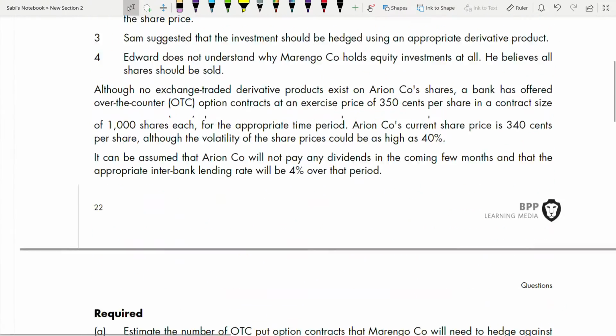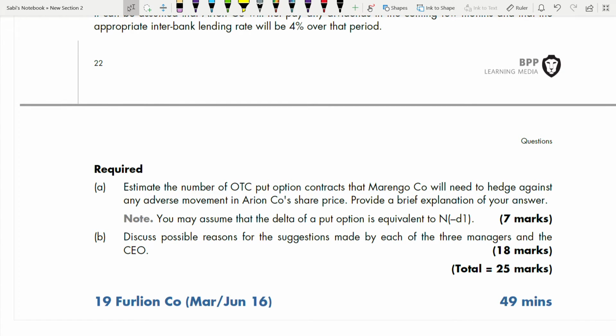So before this, let's go through the requirements. A. Estimate the number of OTC put option contracts, over-the-counter put option contracts, that Marengo company will need to hedge against any adverse movement in Marengo company share price. Provide a brief explanation of your answer. Note: you may assume that the delta of a put option is equivalent to N(-d1). This you have to know. Because N(d1) we know how to calculate, but for the delta of a put option, it will be N(-d1). So we have to estimate the number of OTC put option contracts.